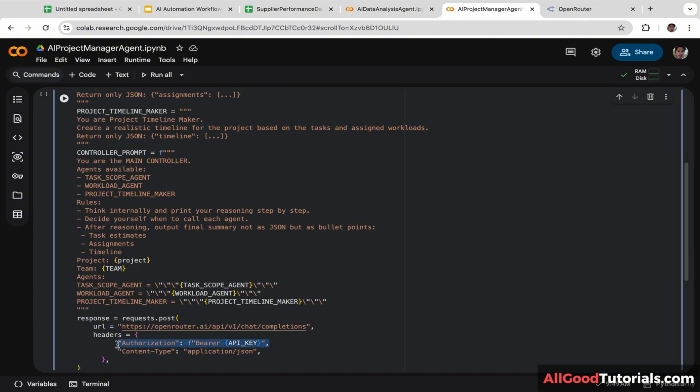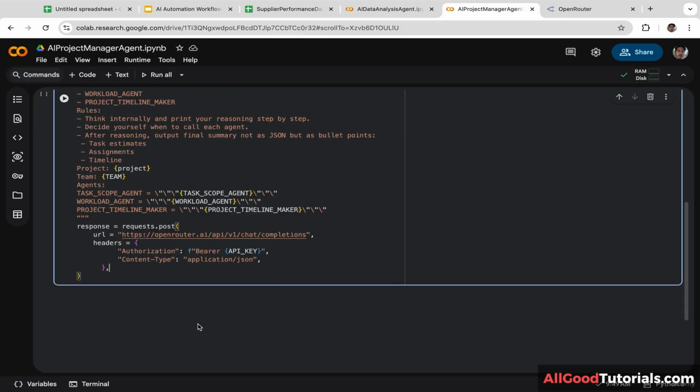Just a quick reminder. This is the bearer token header for the API authentication, and we also declare the JSON payload content type here. Next, we are going to add the JSON payload that will include the model selection and message history.